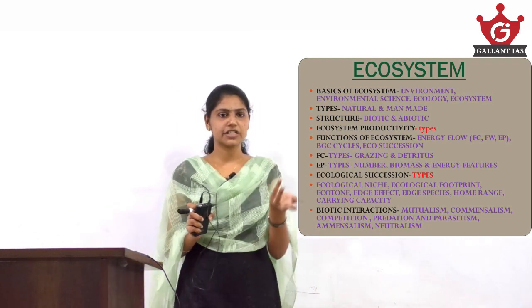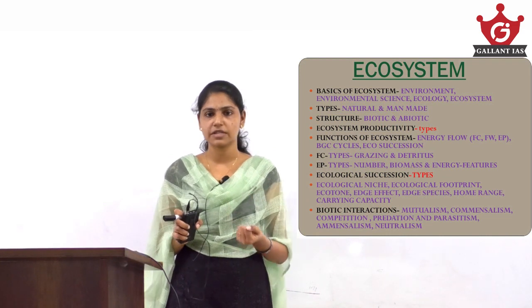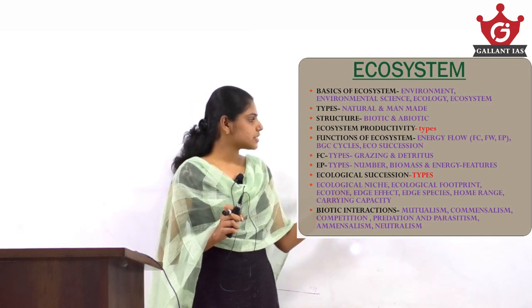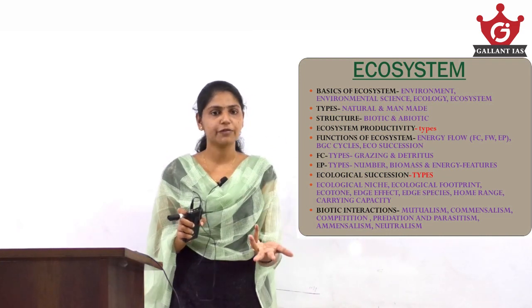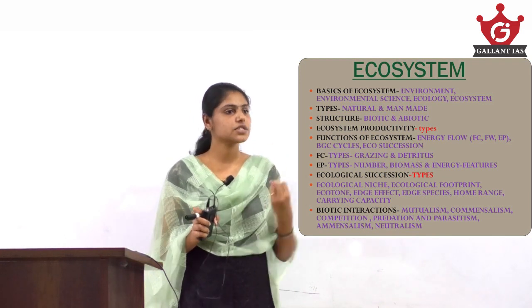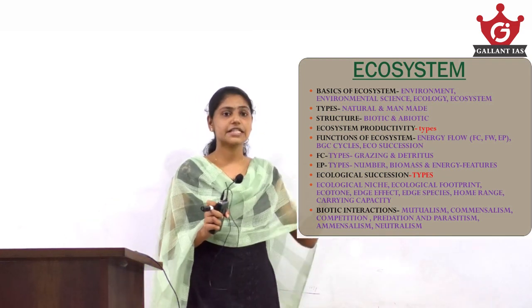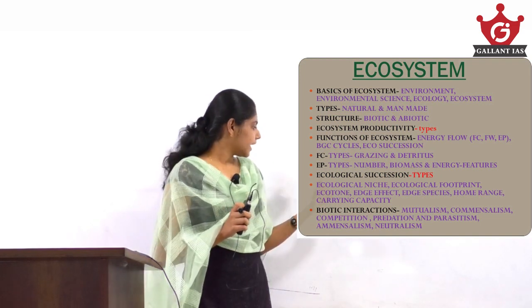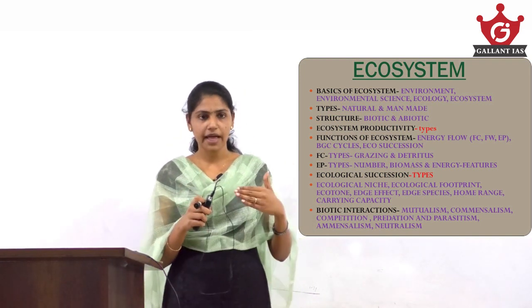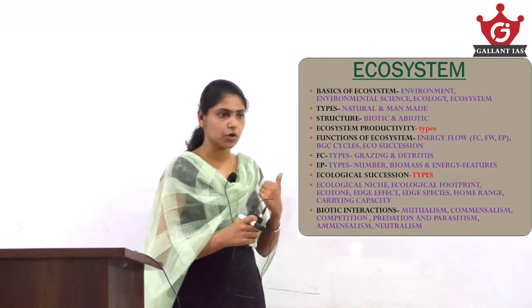Ecological niche is the functional role a species has in an ecosystem. Then ecological footprint, in terms of environment, how much we are using the resources of the environment, that is denoted by ecological footprint. Ecotone, the transitional area between two ecosystems, is termed an ecotone.